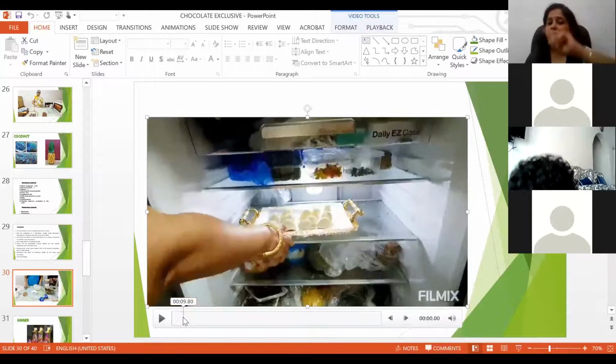So this is where you have to keep it in the refrigerator. You should not keep it on top, in the freezer. You should always keep it down in the refrigerator.